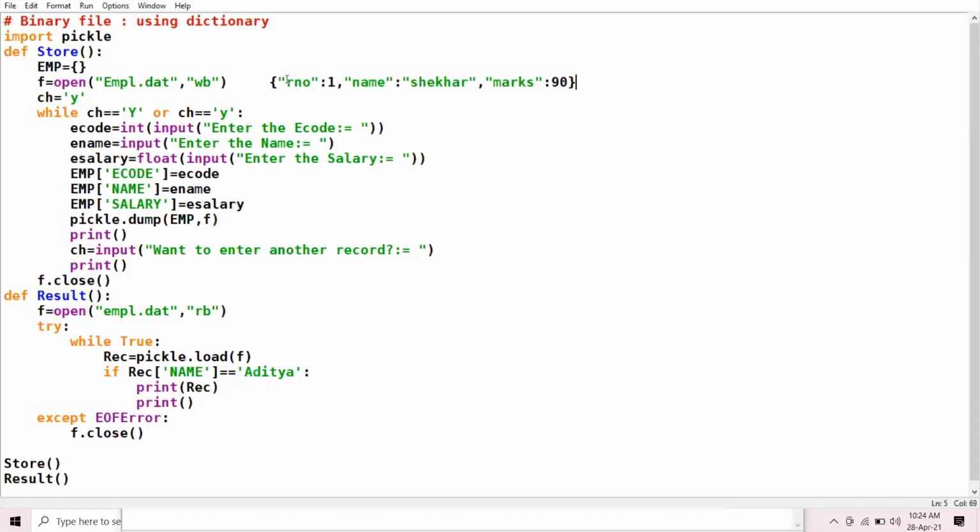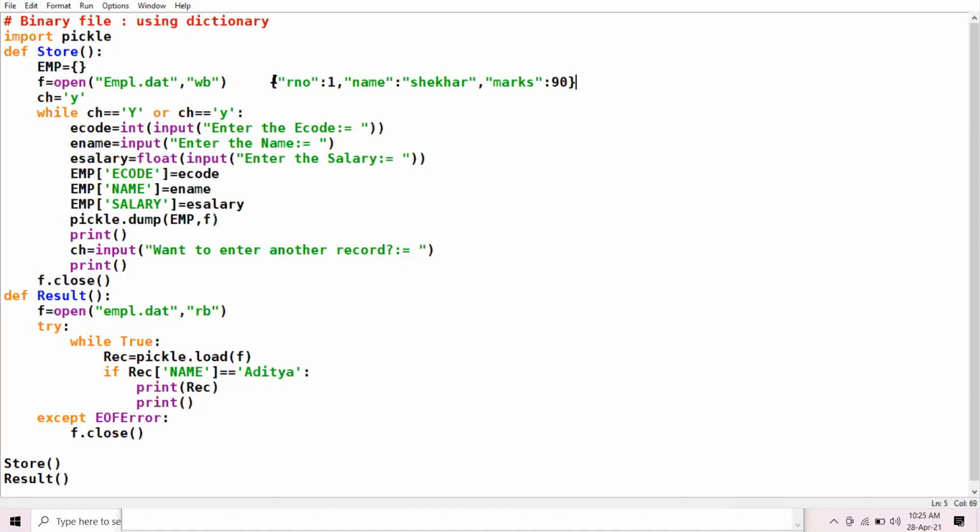So this is one small example demonstrating a dictionary, a set of key value pairs enclosed inside curly brackets. This is different from a list, in which elements are enclosed in square brackets. Dictionary elements are enclosed within curly brackets. Clear?